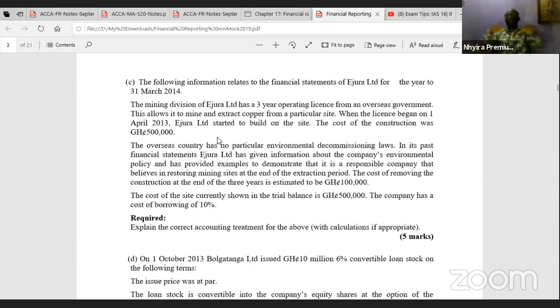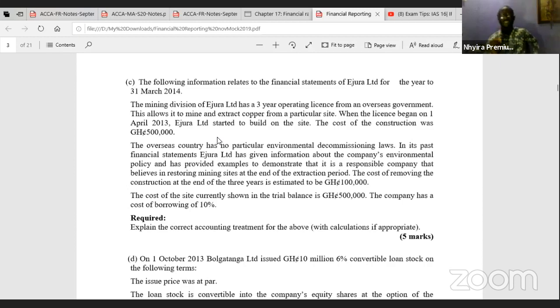So in that case, our annual depreciation will be 500,000 Ghana cedis divided by 3, and that will be something like 167,000 Ghana cedis every year. But there is additional information, so we won't go that route.